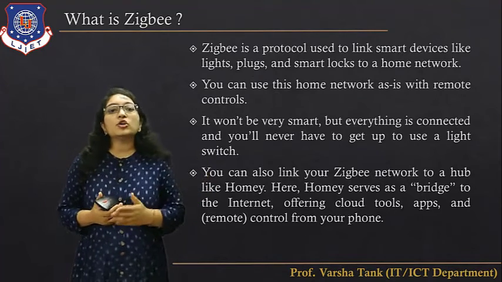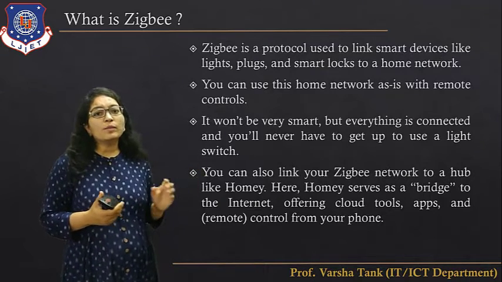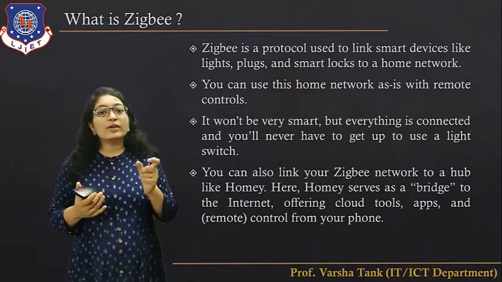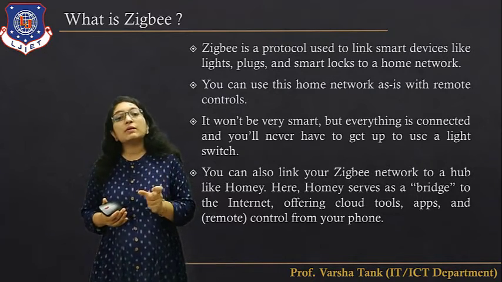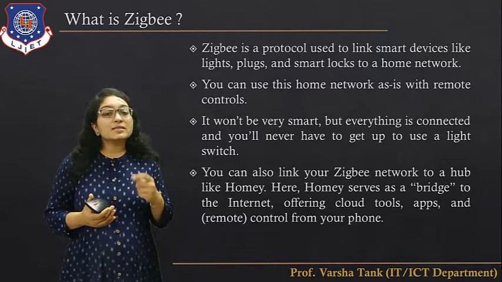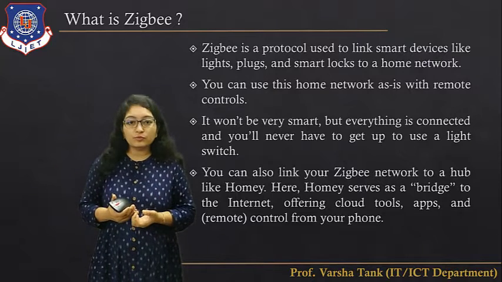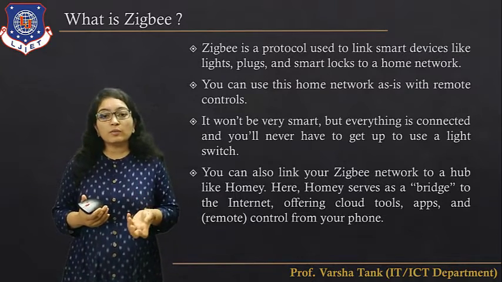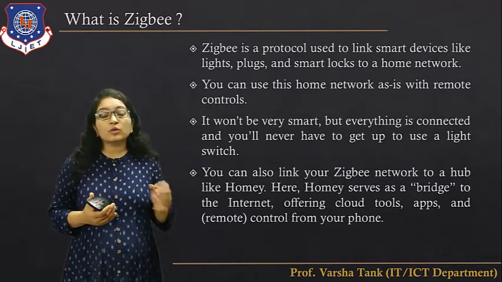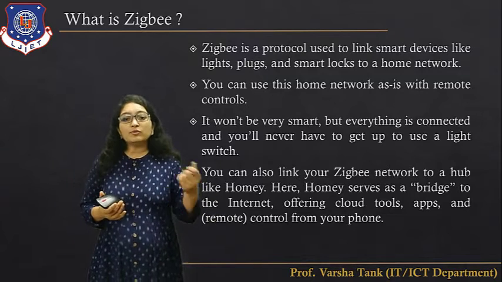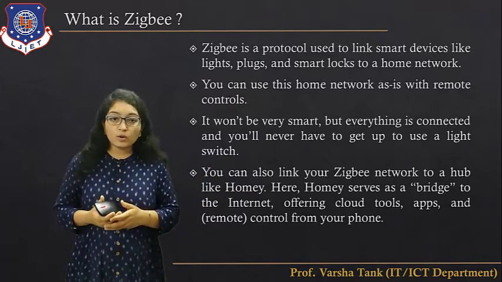You can also link your Zigbee to a hub like Homey. Here Homey serves as a bridge to the internet, offering cloud tools, apps, and remote control from your phone. So if you have the Zigbee hub at home, you have Homey at home, then you can control the devices at home from your mobile phone, because in your mobile phone you have the remote. Through that remote you can control the devices. If you are outside and you want your room cool, you can just switch on the AC, and whenever you reach home, your entire room will be cool.